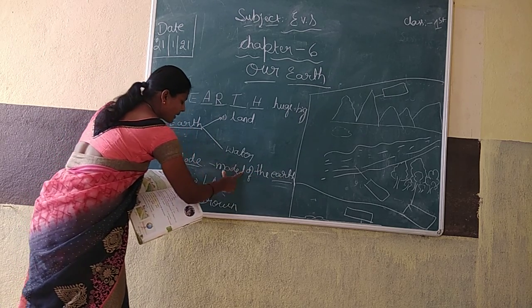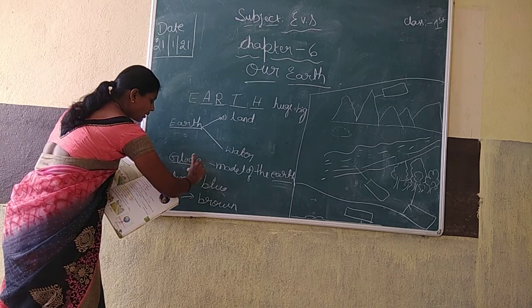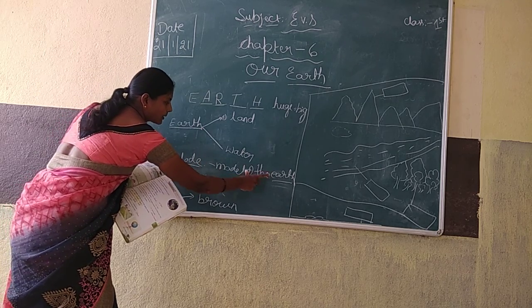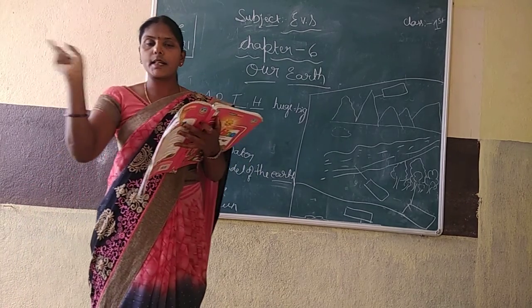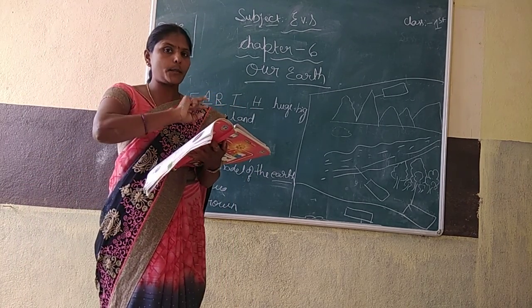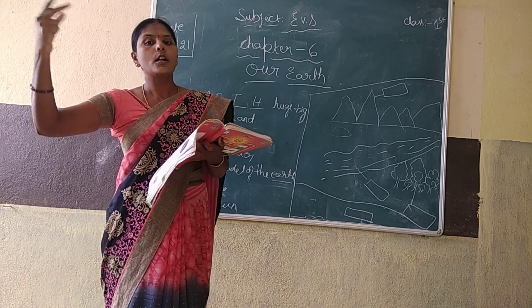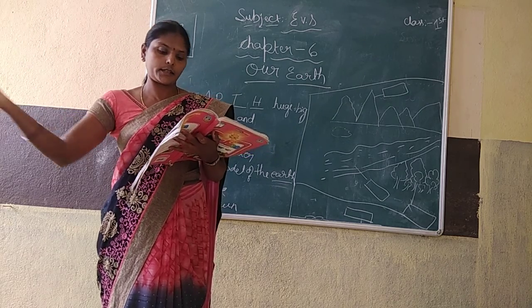Model of the earth is called globe. Globe means model of the earth. Understood? Don't get confused. Both are the same. Model of the earth means globe. What is globe? Model of the earth. Understood?